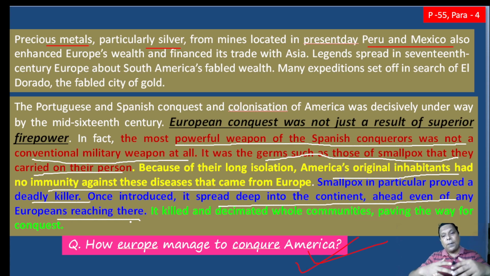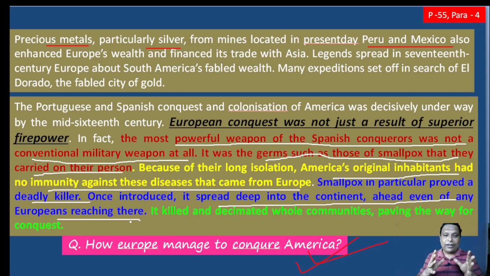Because it was a contagious disease, these people spread it across the entire continent, deep among themselves, and these germs weakened the Americans, which allowed the Europeans to conquer America quite easily, and paved the way to conquest. So just consider, the Spanish were very strong in all respects, but European people considered that with military weapons alone we cannot conquer America.